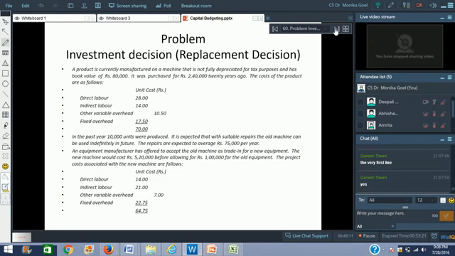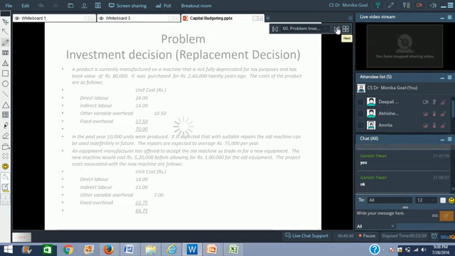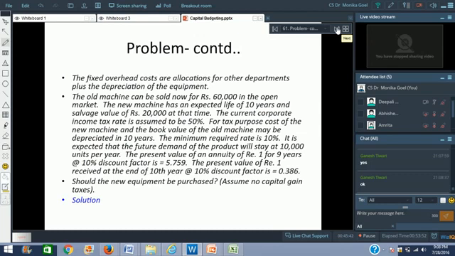Many a times what happens is that you've got a book value of the machine, but the machine for income tax purposes is different. Why are we doing calculations with respect to depreciation? It being a non-cash item, we still include it in our calculations because we get a tax benefit of depreciation. So that is why the first line is here. Got it? The complete depreciation, additions, and first the reduction and then the addition is to just take the tax benefit on depreciation. So that is why this particular line is here.